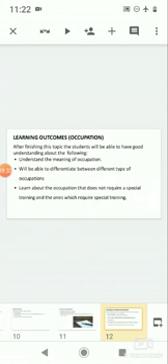Learning outcome. After finishing this topic, the students will be able to have a good understanding about the meaning of occupation. They will be able to differentiate between different types of occupations. They will have learnt about the occupations that do not require a special training and the ones which require special training.